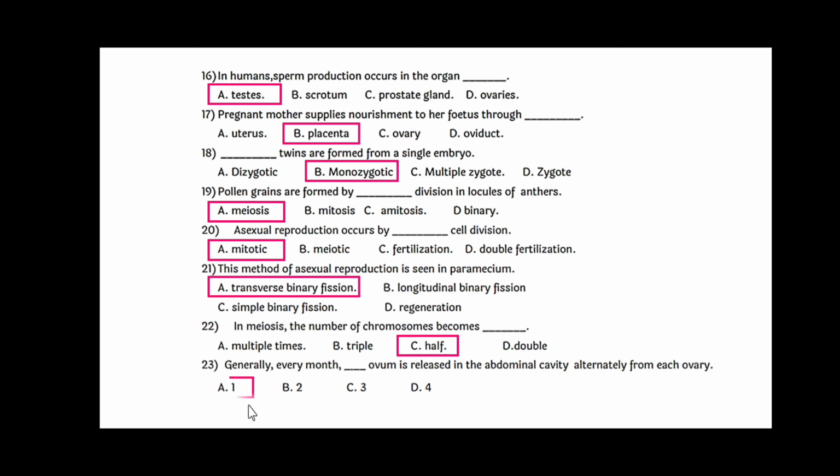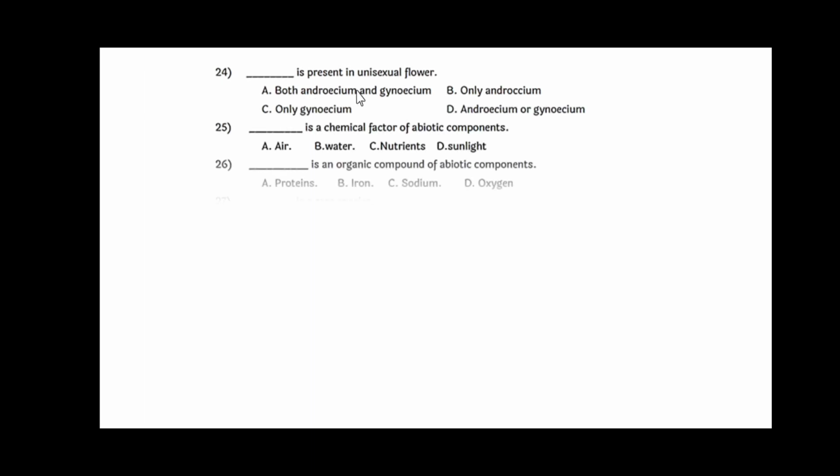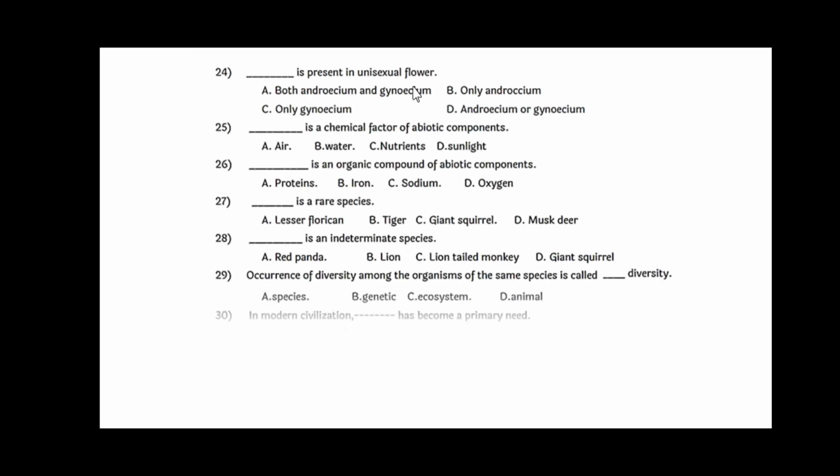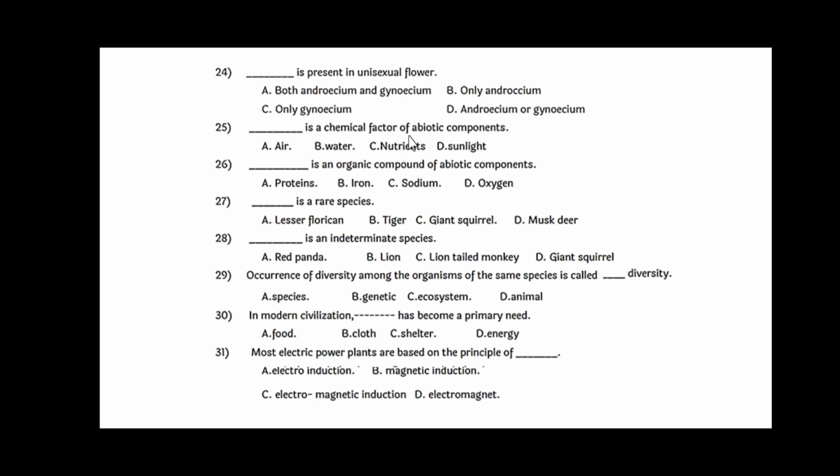That answer is 1. We'll see the next question, that is, dash is present in any sexual flower. Here the answer is androecium or gynoecium. Dash is a chemical factor of abiotic component and the answer is nutrients.